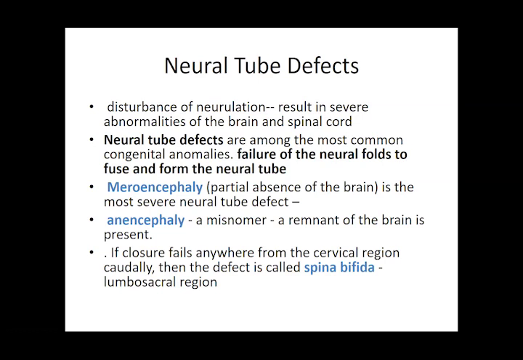This may be just pure protrusion of the nervous tissue. It may be accompanied by the meninges with it, or it may be the protrusion of all three with the nervous element as well. So you can have three types: meningocele, meningomyelocele, that is, if it has the meninges along with it.